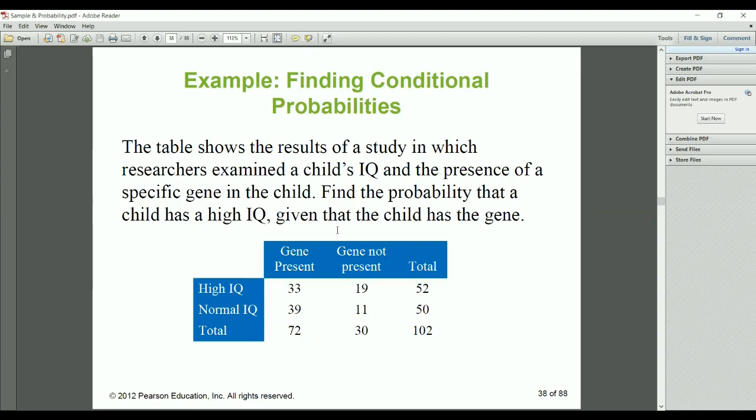Here is the next example. The table shows the result of a study in which researchers examine a child's IQ level and the presence of a specific gene in the child. Find the probability that a child has a high IQ given that the child has the gene. The whole table is given: gene present, gene not present, and high, normal, total.